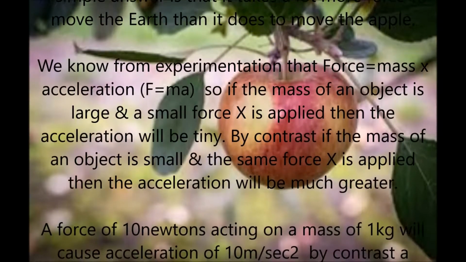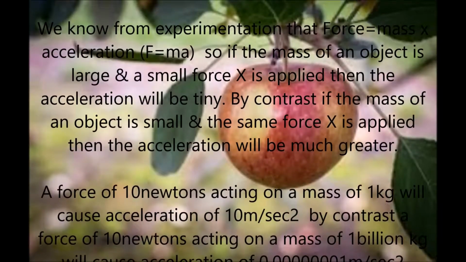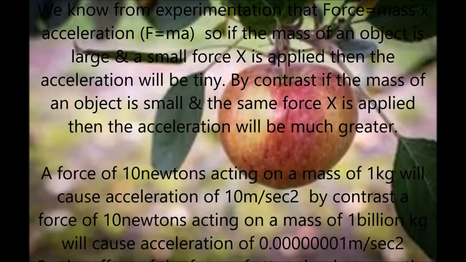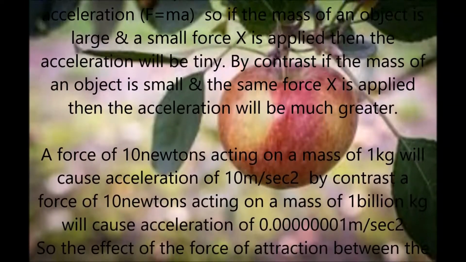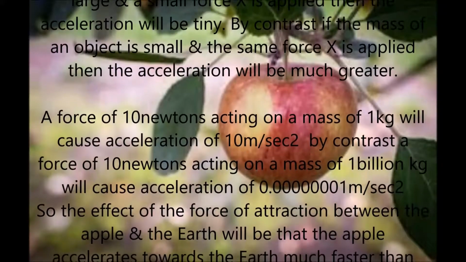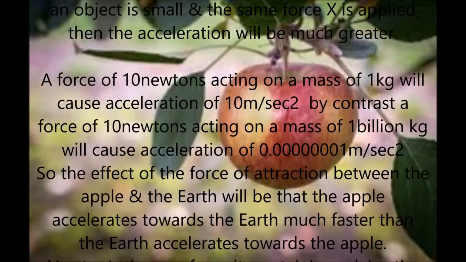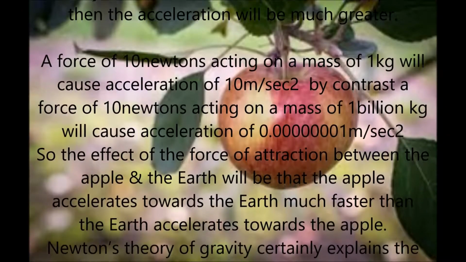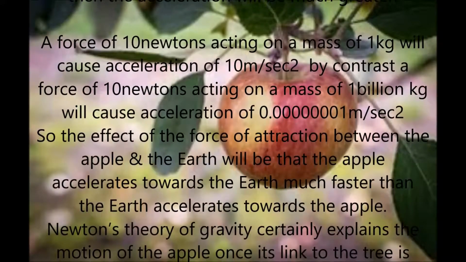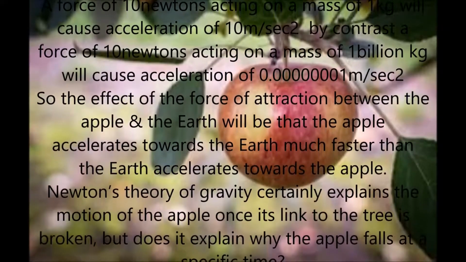So a force of 10 newtons acting on a mass of 1 kilogram will cause an acceleration of 10 meters per second squared. By contrast, a force of 10 newtons acting on a mass of 1 billion kilograms will cause an acceleration of 0.000000001 meters per second squared. So the effect of the force of attraction between the apple and the Earth will be that the apple accelerates towards the Earth much faster than the Earth accelerates towards the apple.